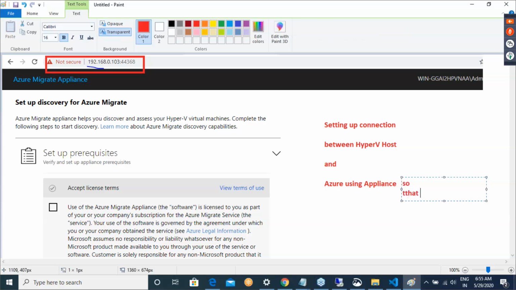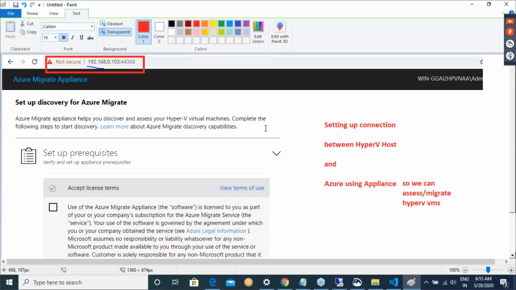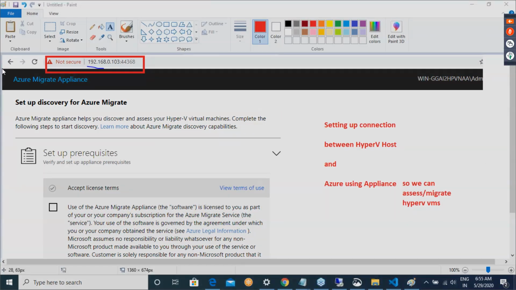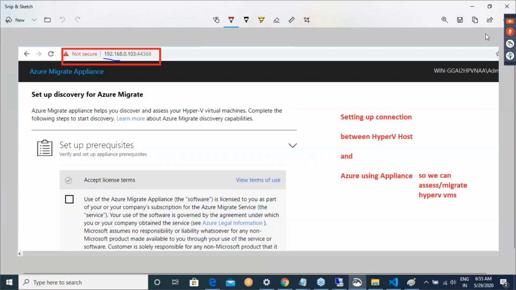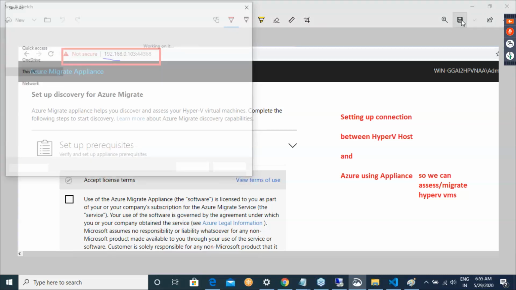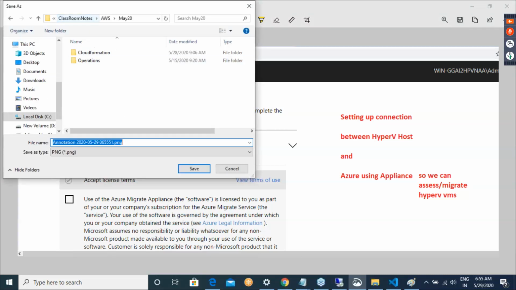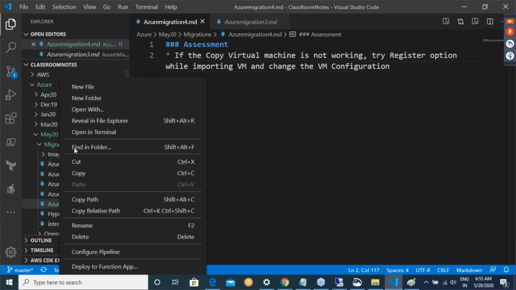so that we can assess or migrate Hyper-V VMs. Tomorrow, when you do the stuff in VMware also, nothing changes. It's exactly the same thing. Okay. Right. So this appliance, rather than creating in the Hyper-V, you will be creating them in the VM. Okay. Right. So let me go over here.